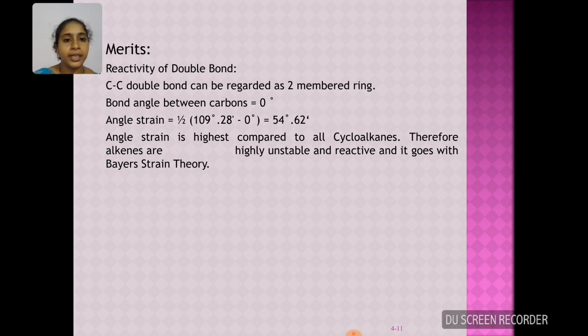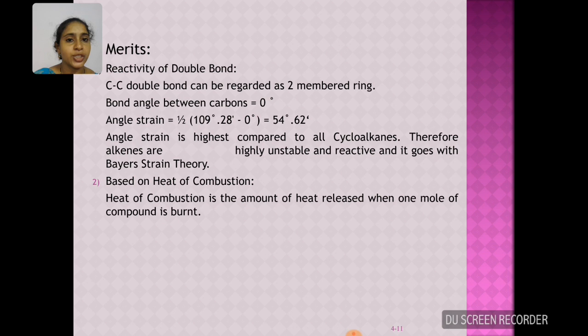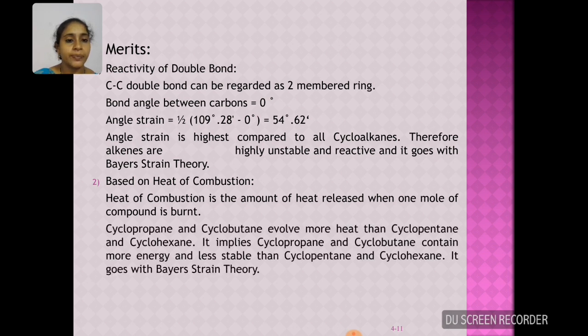Next, we can explain the merits based upon heat of combustion values. In the tabular column, you have seen that cyclopropane and cyclobutane have more heat of combustion when compared to cyclopentane and cyclohexane onwards. So, they have more energy, hence less stable than cyclopentane and cyclohexane.